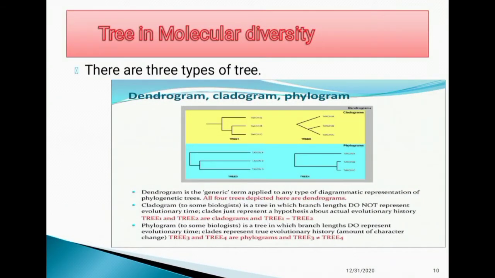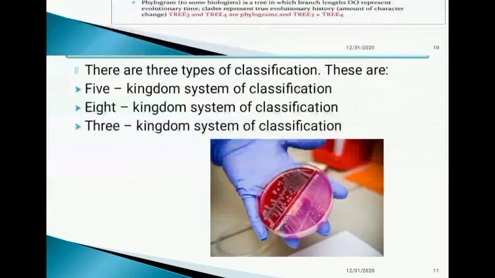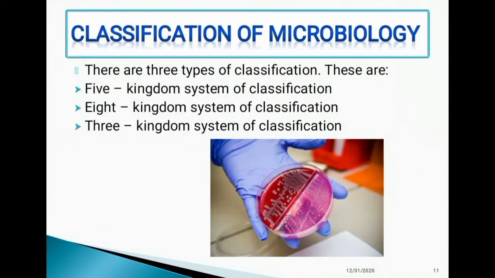Tree in molecular diversity, and there are three types of tree: dendrogram, cladogram, and phylogram. Classification of microbiology. There are three types of classification. They are five kingdom, next is eight kingdom, and last is three kingdom. And this picture is some media, some culture media.